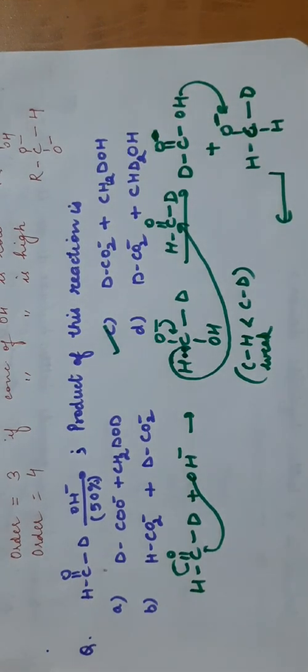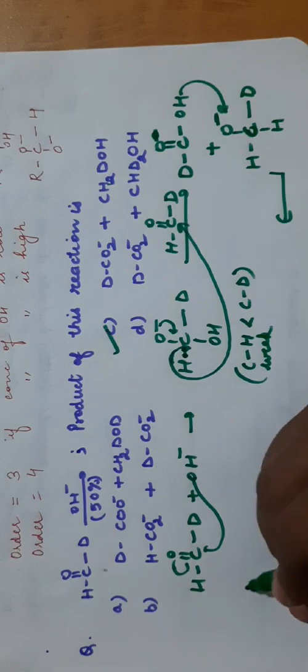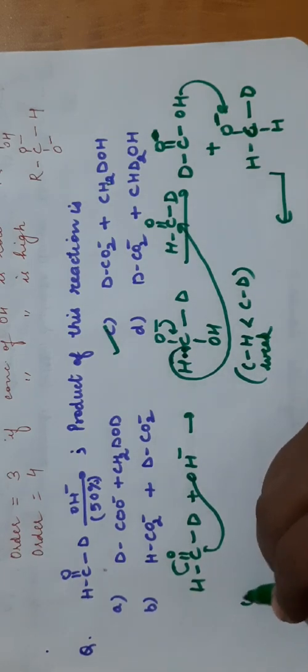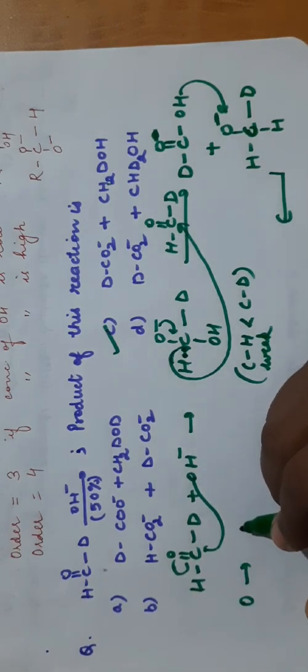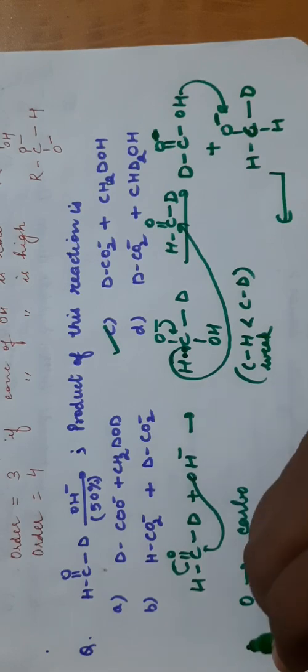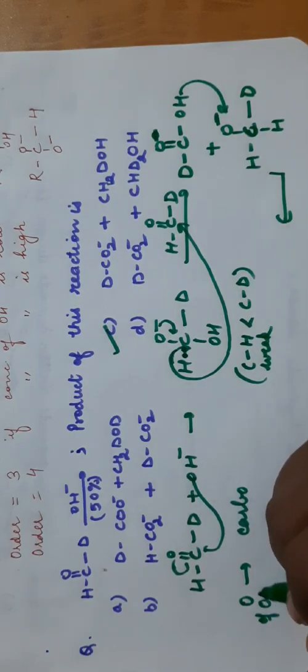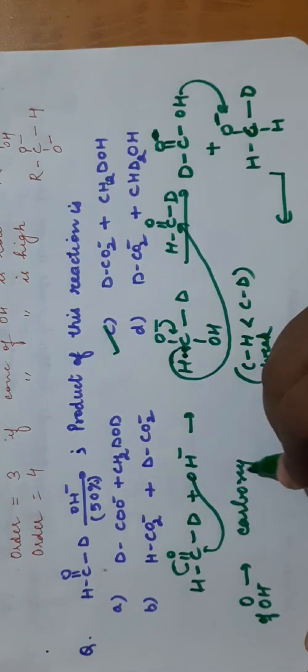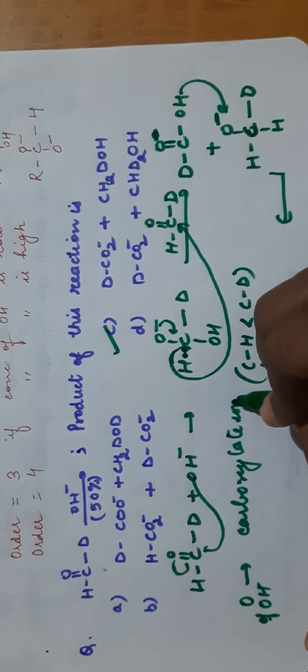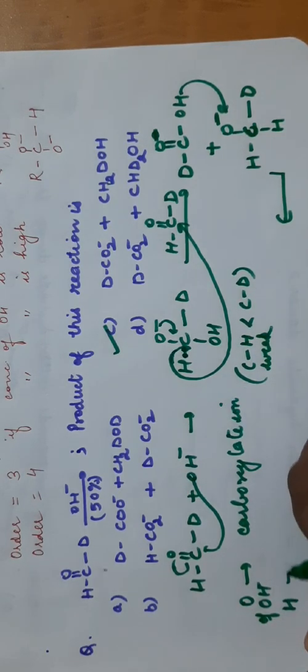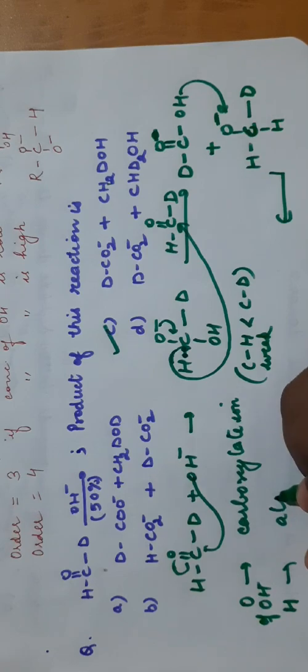So in this mechanism, whenever this Cannizzaro mechanism is taking place, the oxygen of the OH that is attacking will be present in the carboxylate ion, and the hydrogen will be present in the alcohol.